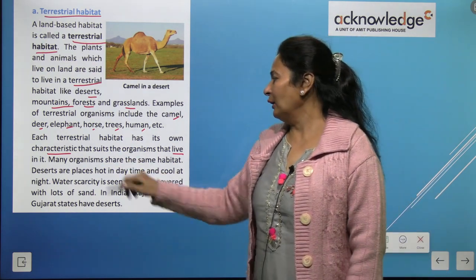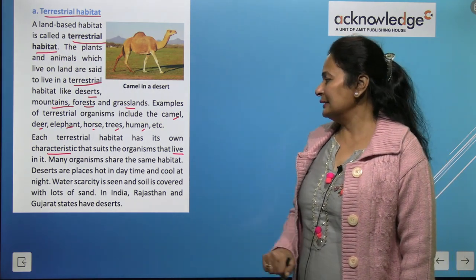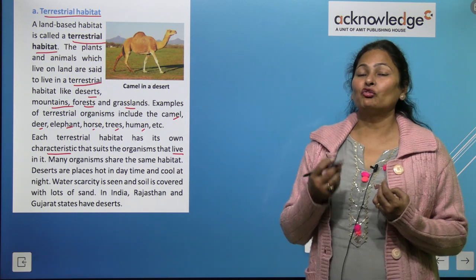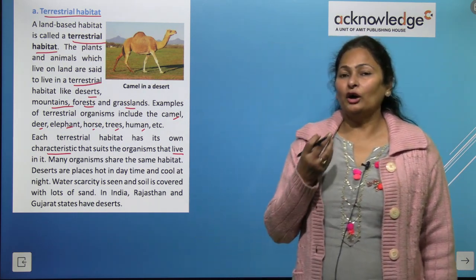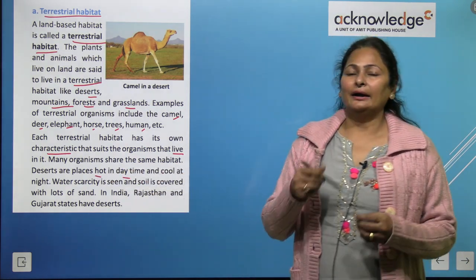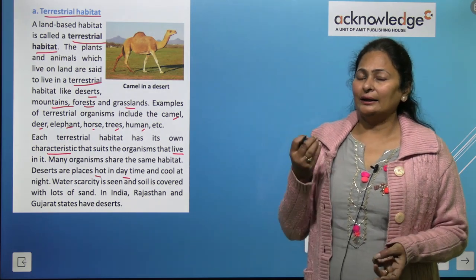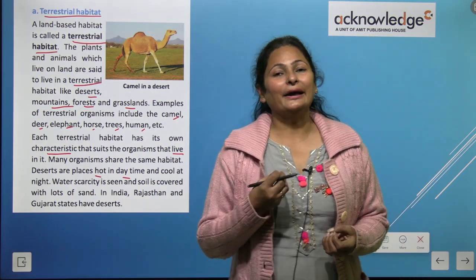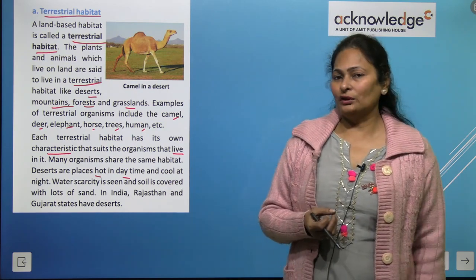Many organisms share the same habitat. Deserts have a very hot and dry climate. It is very hot and dry during the day and cold at night, and there is a scarcity of water too.